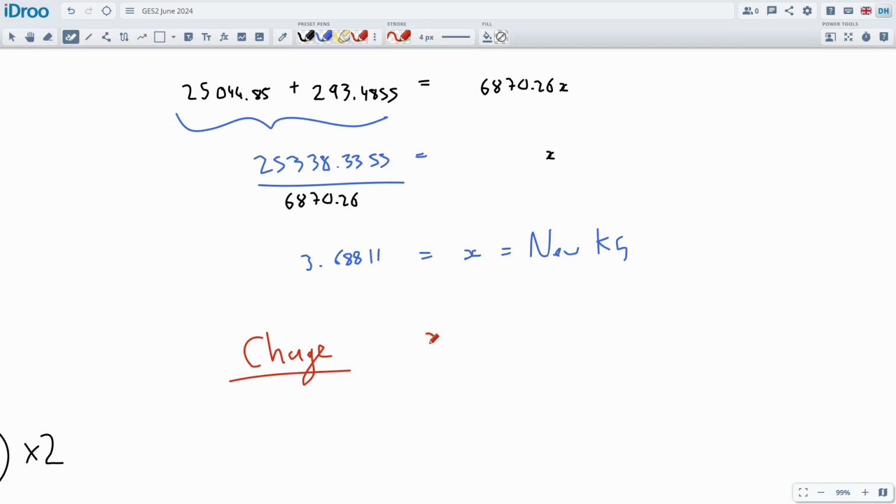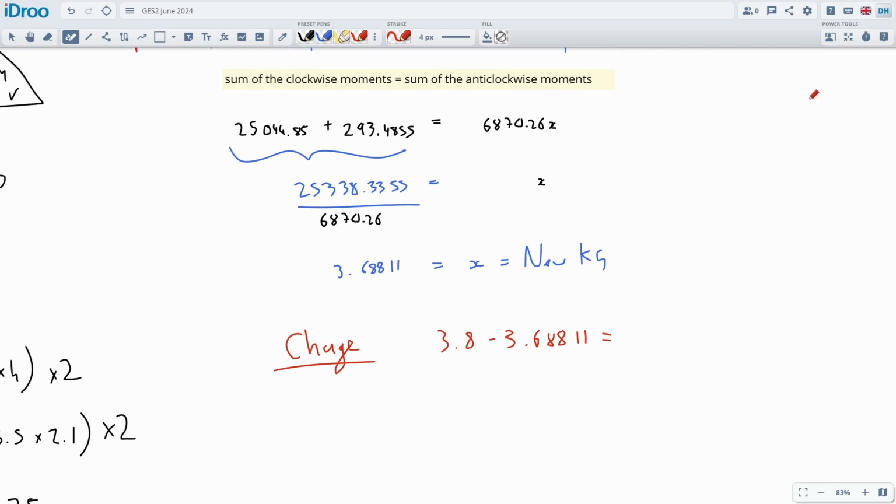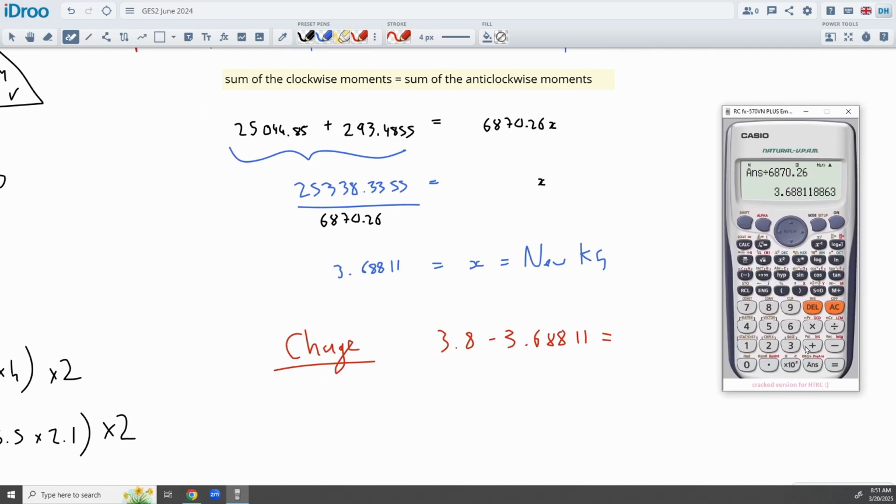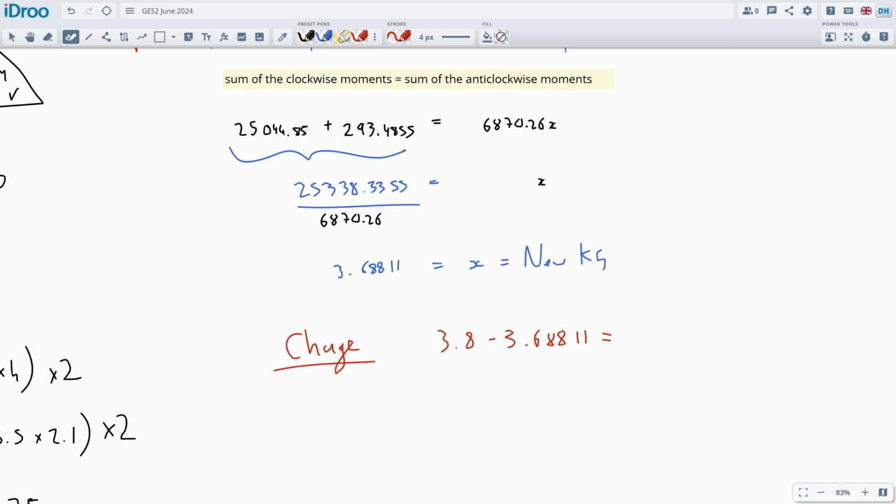So I could say 3.8 minus 3.688. I might want to do it the other way around, because it's actually going down, and we can show down by using negative. And they do write it like that in the questions, so we can write it like that in our answers. So there it is, the 0.11, which is 11 centimeters, 0.11188 meters, and this is downwards or keelwards.